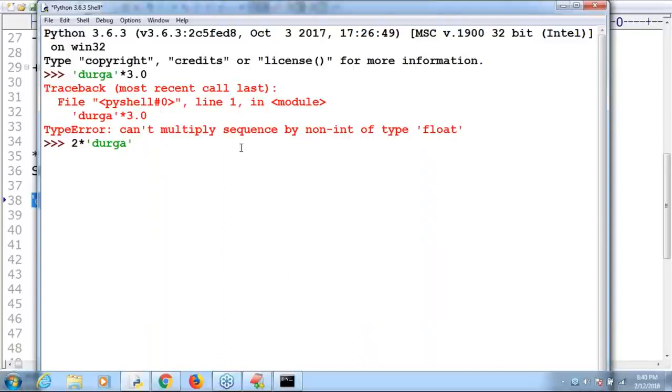Is 2 into Durga valid or invalid? What is the problem? Order is not important. Only one thing: one argument should be an int value and the second argument should be a string value, or any sequence. Remember that. Perfectly, by default we are going to get no problem at all.